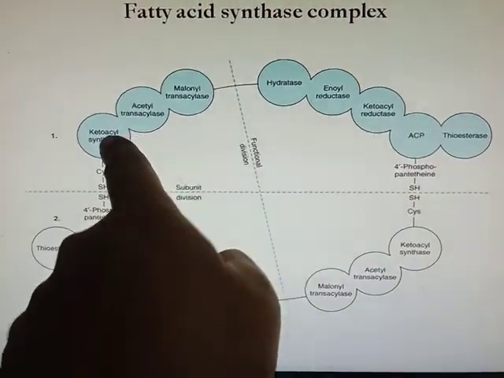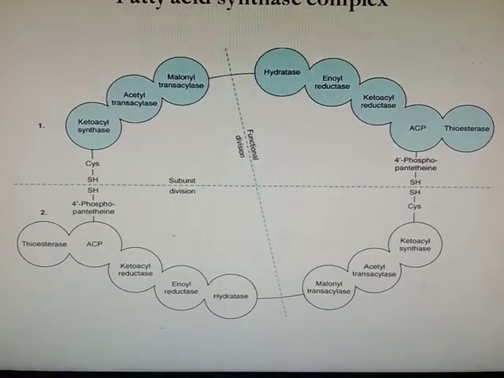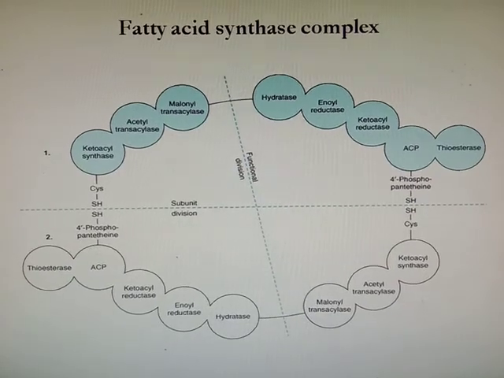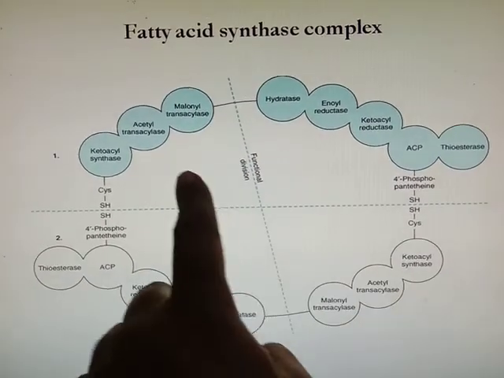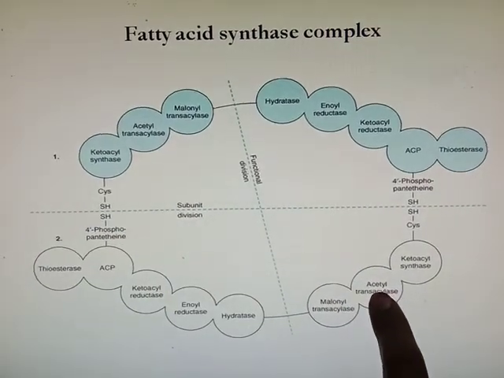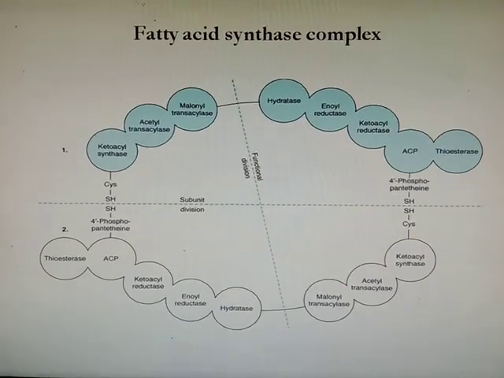This is one monomer and this is second monomer, which are identical units containing same multi-enzyme complex. For example, here see ketoacyl synthase, here also ketoacyl synthase. Then acetyl transacylase. So they are dimer of identical monomer.